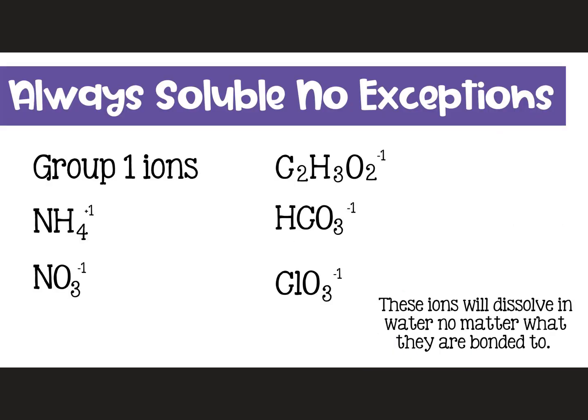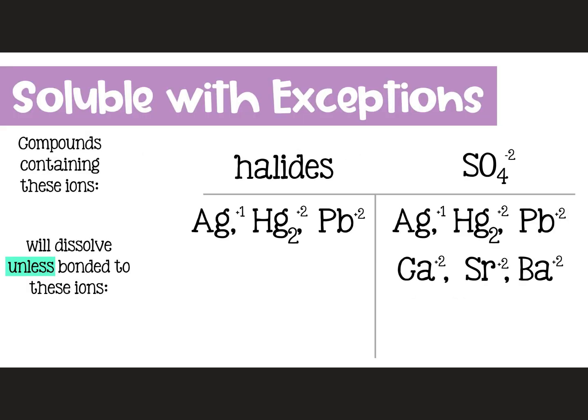The first rule is that group 1 ions, as well as NH4 plus, NO3 minus, C2H3O2 minus, HCO3 minus, and ClO3 minus 1, will all dissolve with no exceptions. That means they will dissolve in water no matter what they are bonded to.